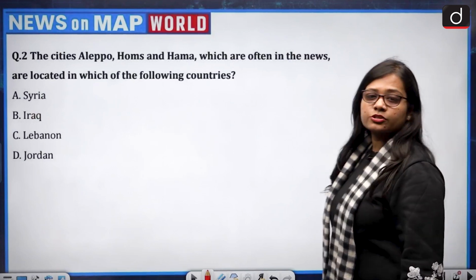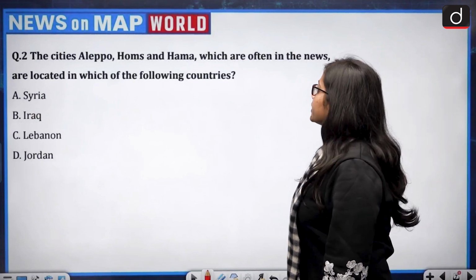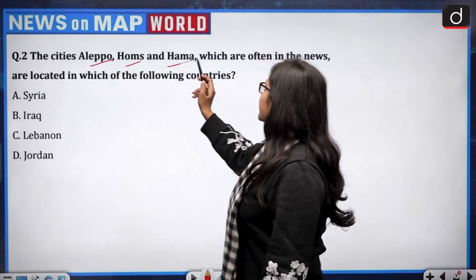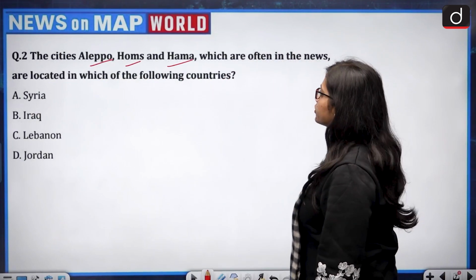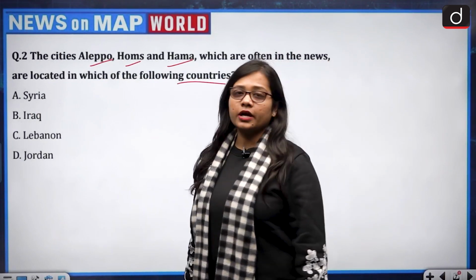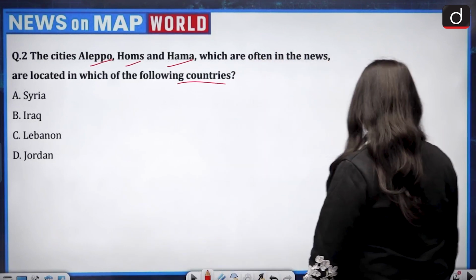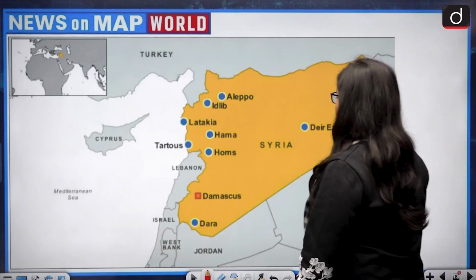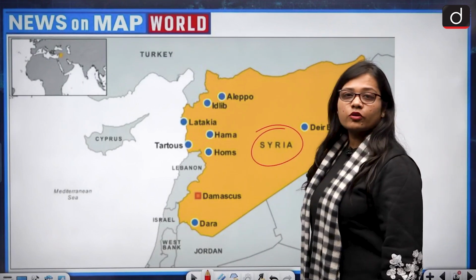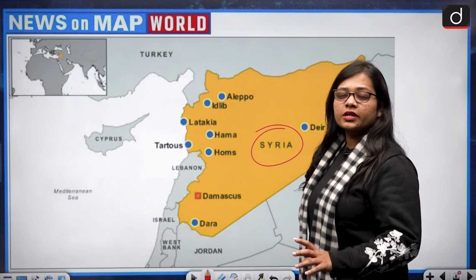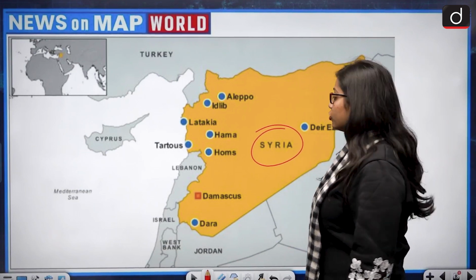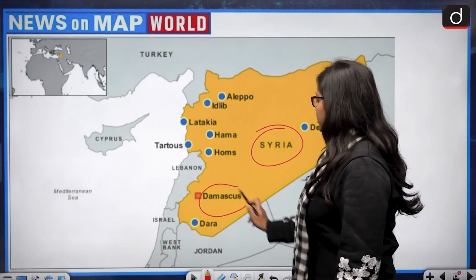Now coming to the next question: the cities Aleppo, Homs and Hama, which are often in the news, are located in which of the following countries? Syria, Iraq, Lebanon or Jordan. The correct answer is Syria. Syria was very much in the news because of the political instability it is going through. The capital of Syria is Damascus.